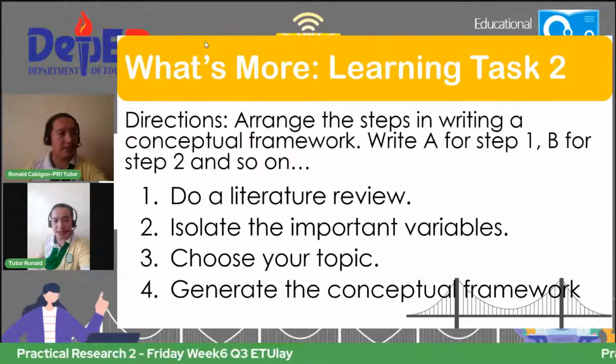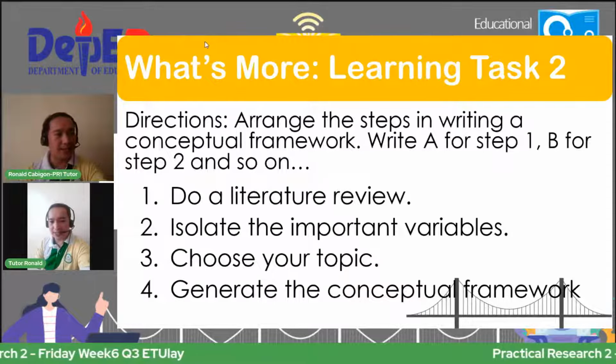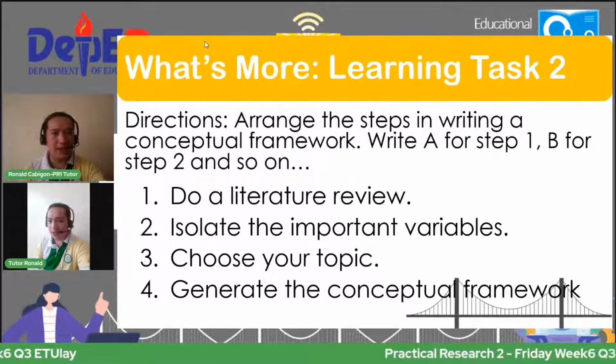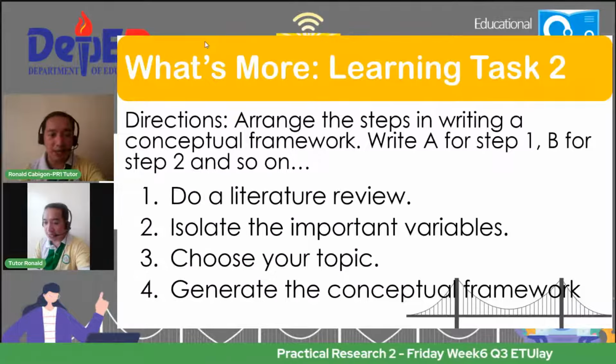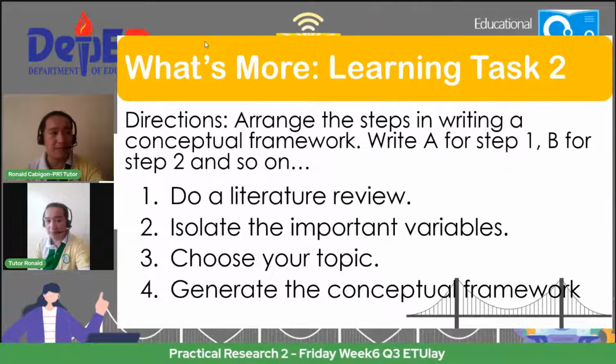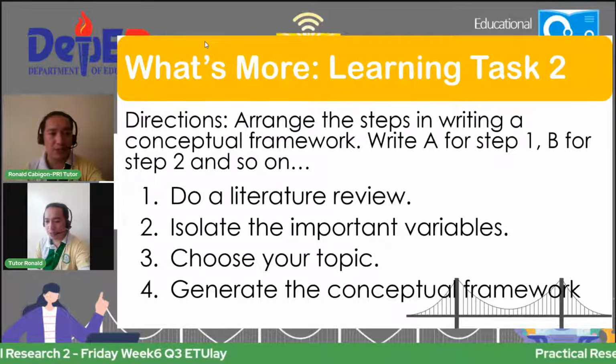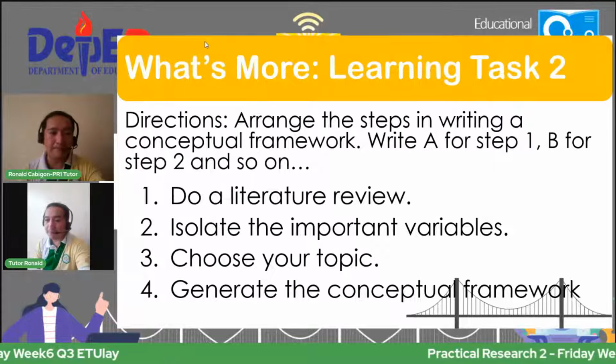Answer ng ACBD. So A means number 1 is the first step according to Will Johnny, and then 2 is the third step.